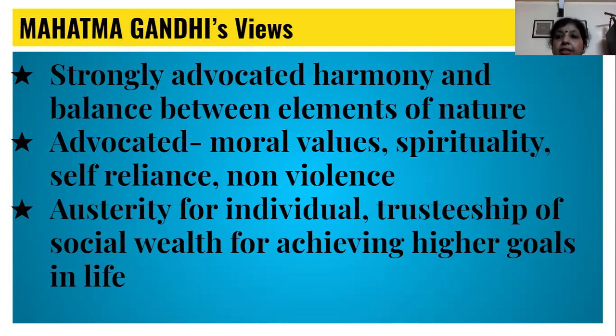So he said that harmony should be maintained in society. People should believe in maintaining social wealth rather than individual wealth, and they should live a harmonious life for achieving higher goals.